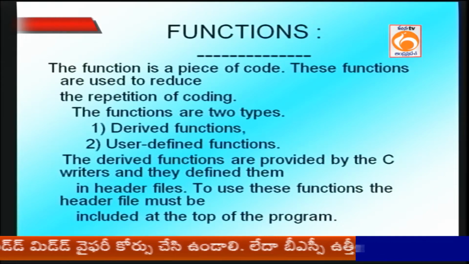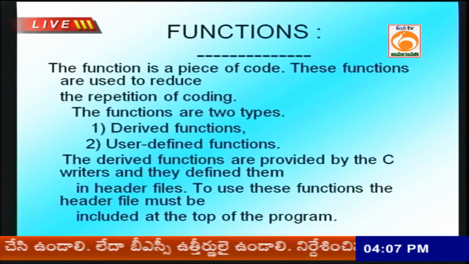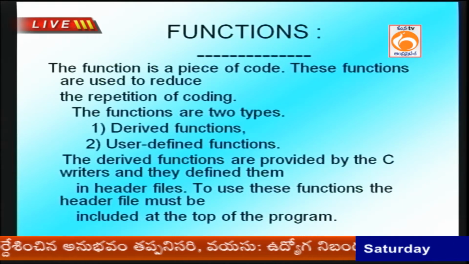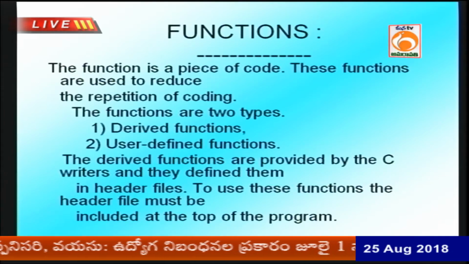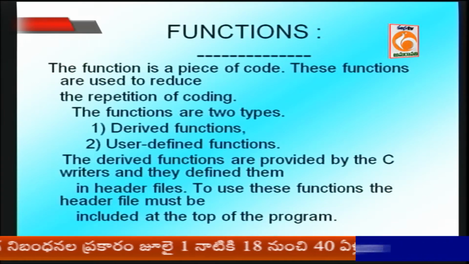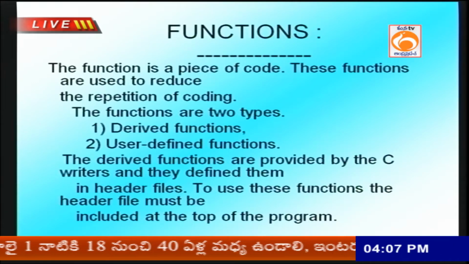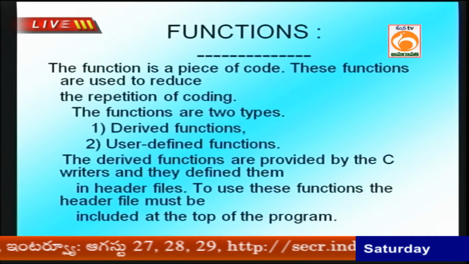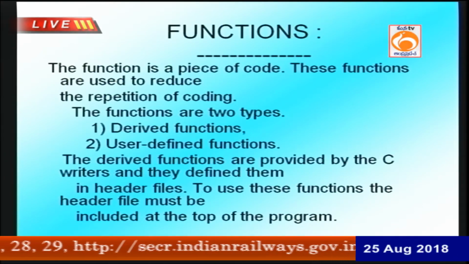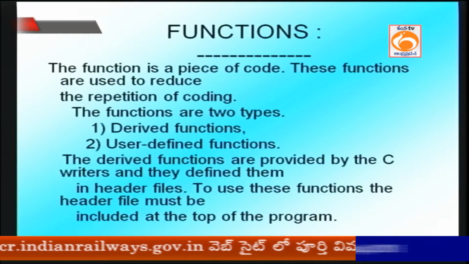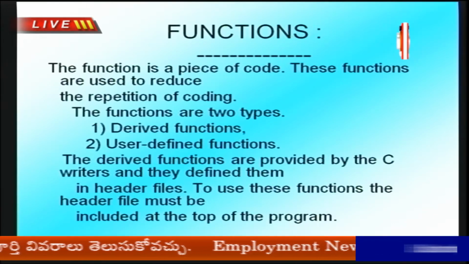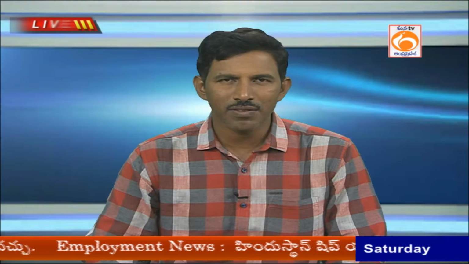Now see, every C language program compulsorily requires functions. Which function is compulsory to create in every C language program? The main function. Main is one of the functions. In every C program, the main function is compulsory to write, because if I want to compile the program, every compilation begins at main. Main is a function. Under main only you can create your required code, required functions, or required expressions.